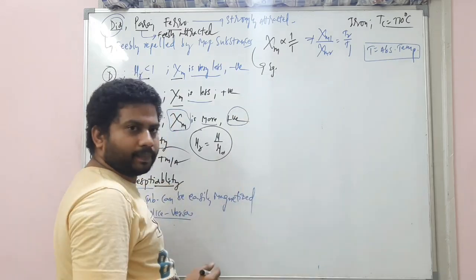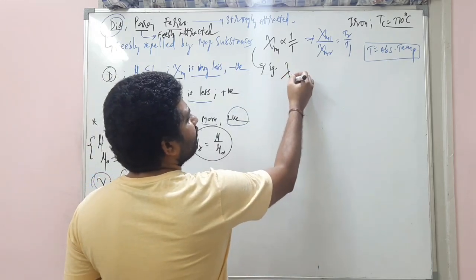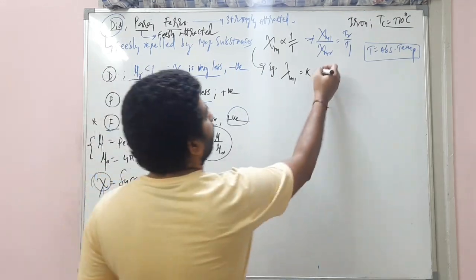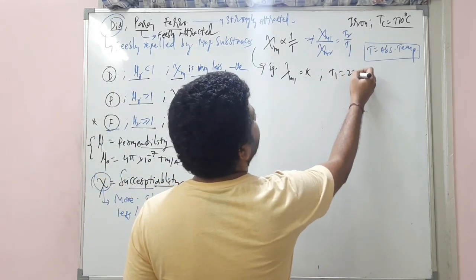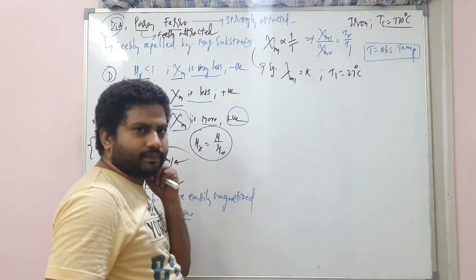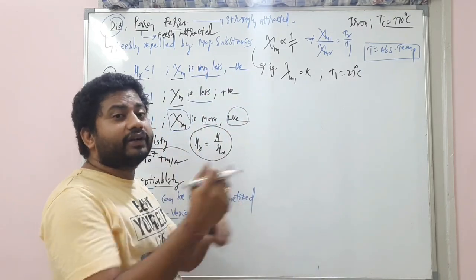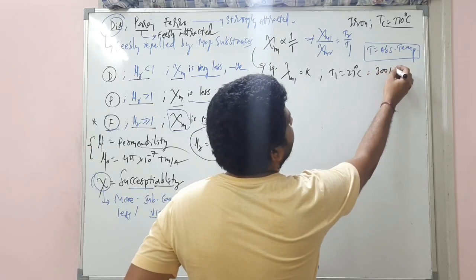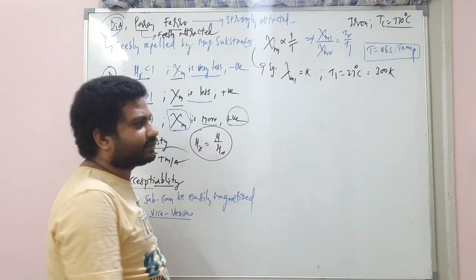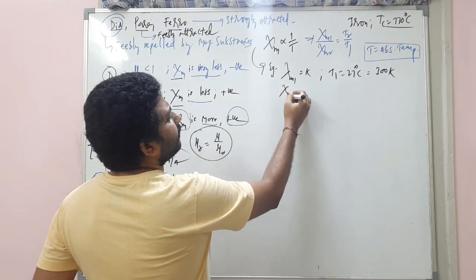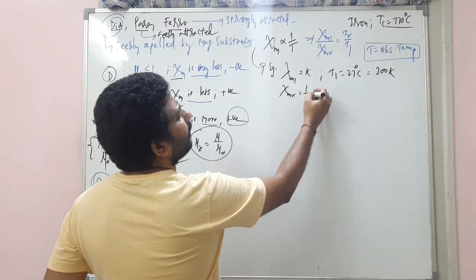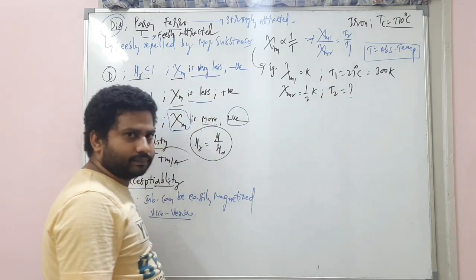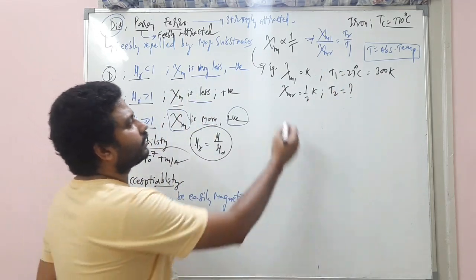Now, for example, how the questions will be asked, let's move on. For example, Xi m1 is equal to K when the temperature T1 is 27 degrees Celsius. The given temperature is 27, but we should convert it into Kelvin, right? So how much is it? It's 300 Kelvin. Understand? So the susceptibility in the second case is 1 by 2K. At what temperature does this happen? Simple.